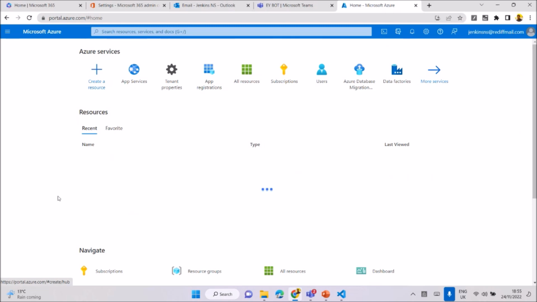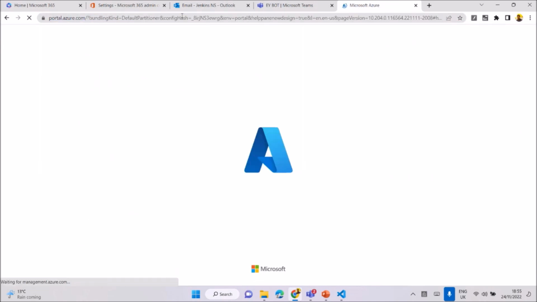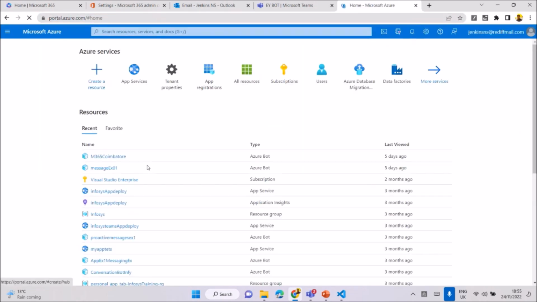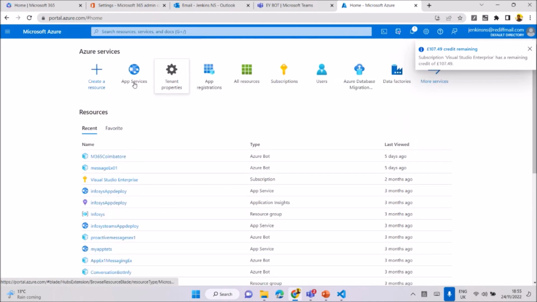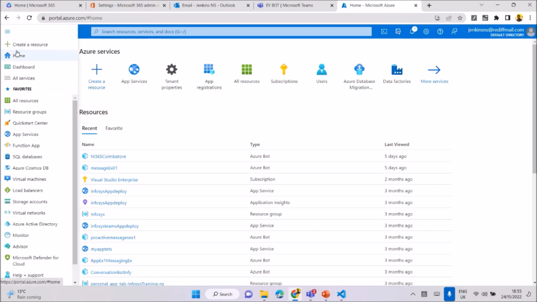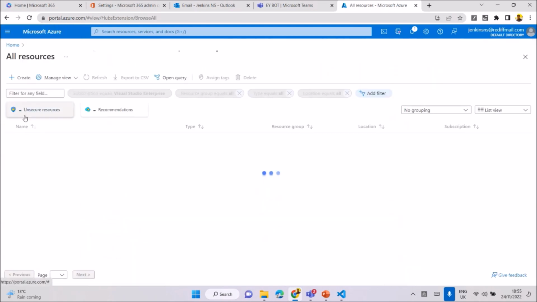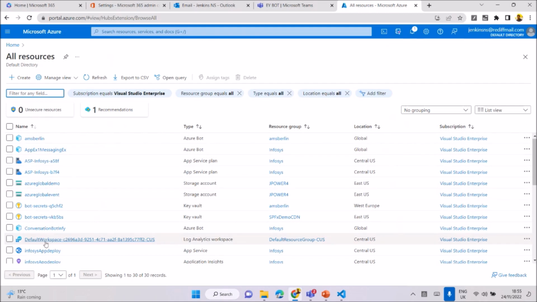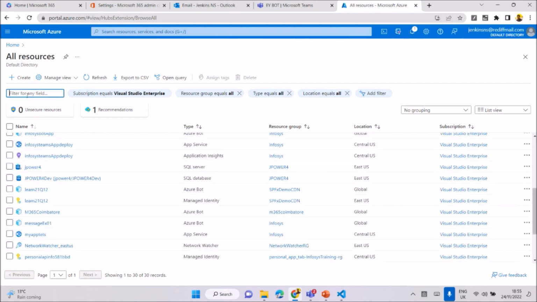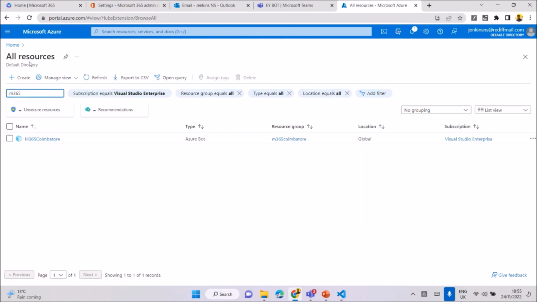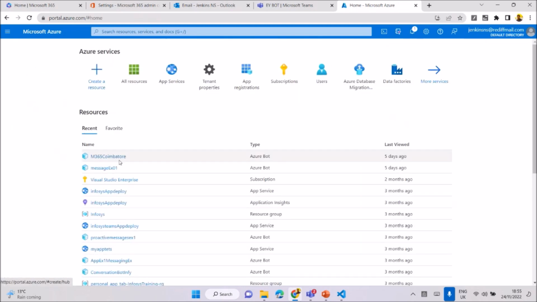I'll show you why it's loading slow. Not yet started. I think it's creating.